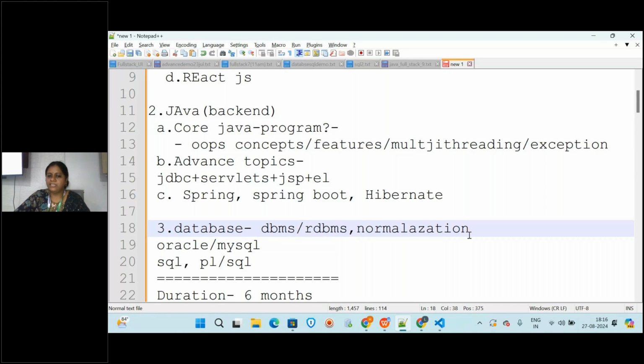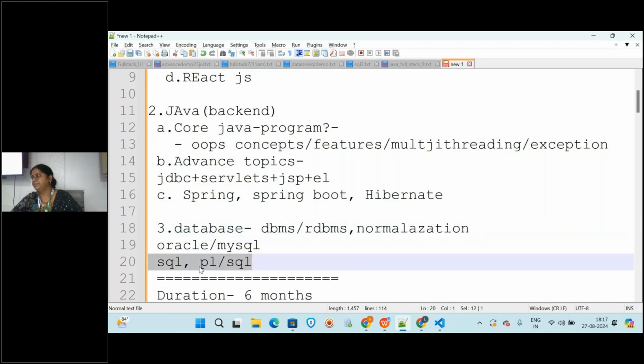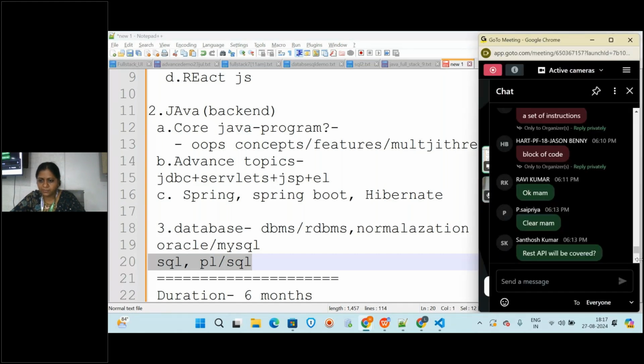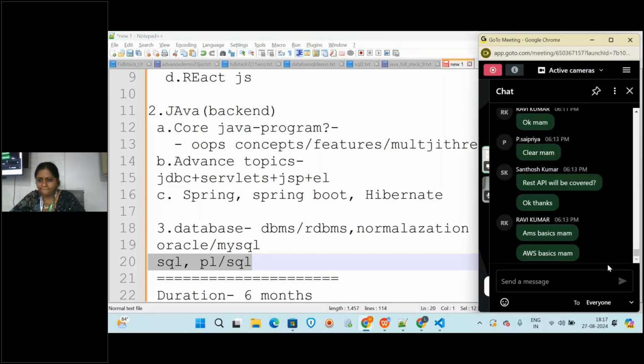So you will be learning the basic information and then you will be doing SQL and PLSQL. Okay, is it clear everyone about the modules? Okay, not AWS. It will be completely on UI and backend Java, and then database.